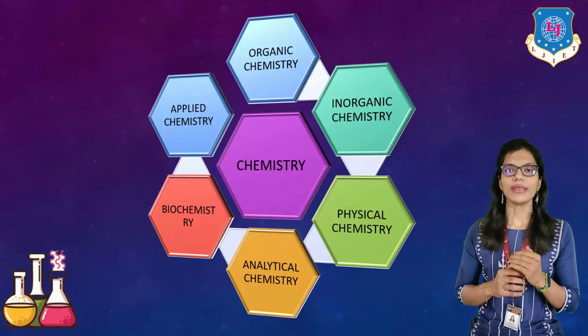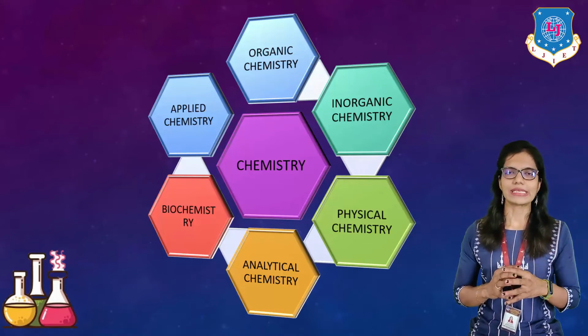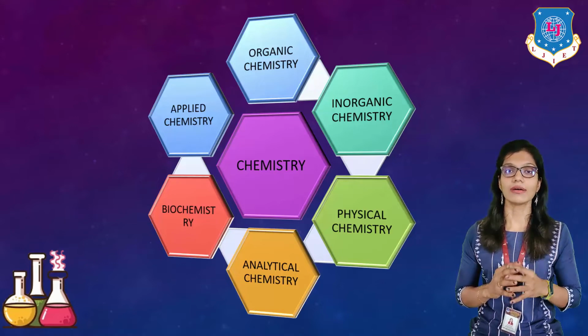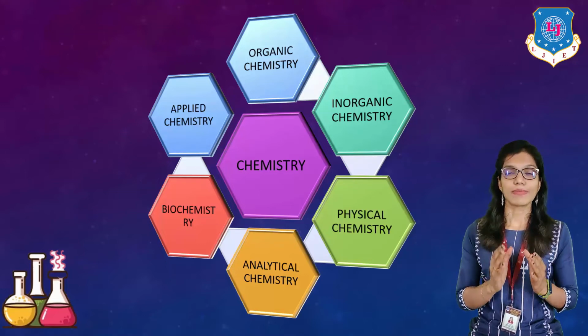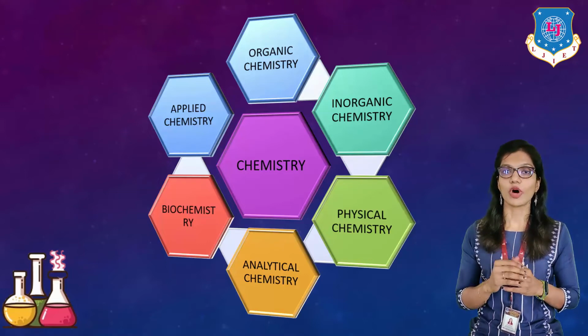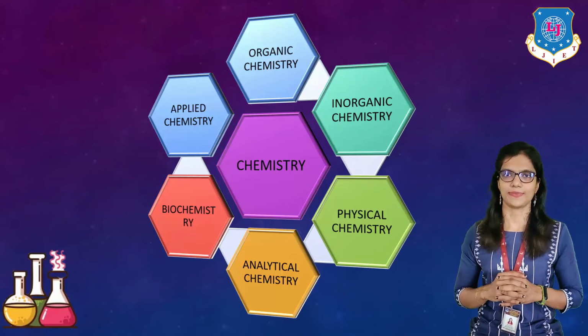What do you mean by physical properties? The properties involved here are color, state of matter, melting point, boiling point, etc. Viscosity and density are also considered physical properties.